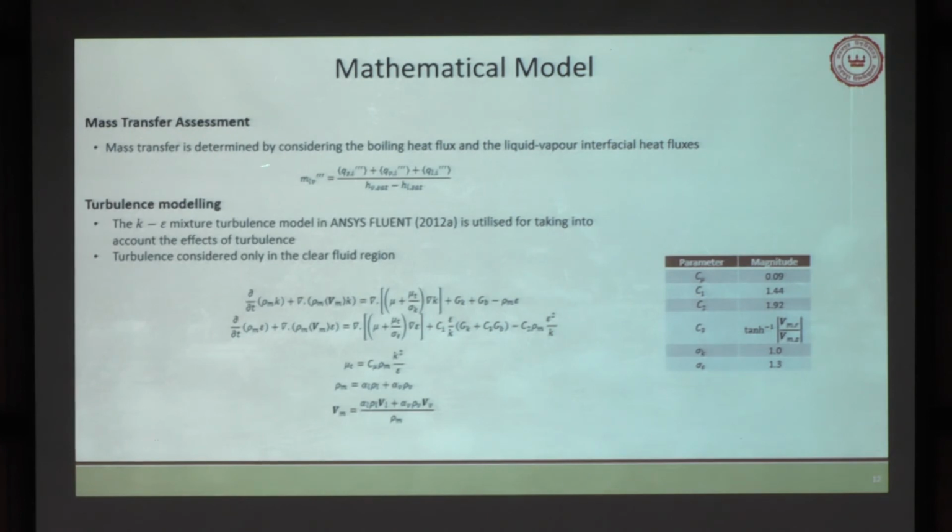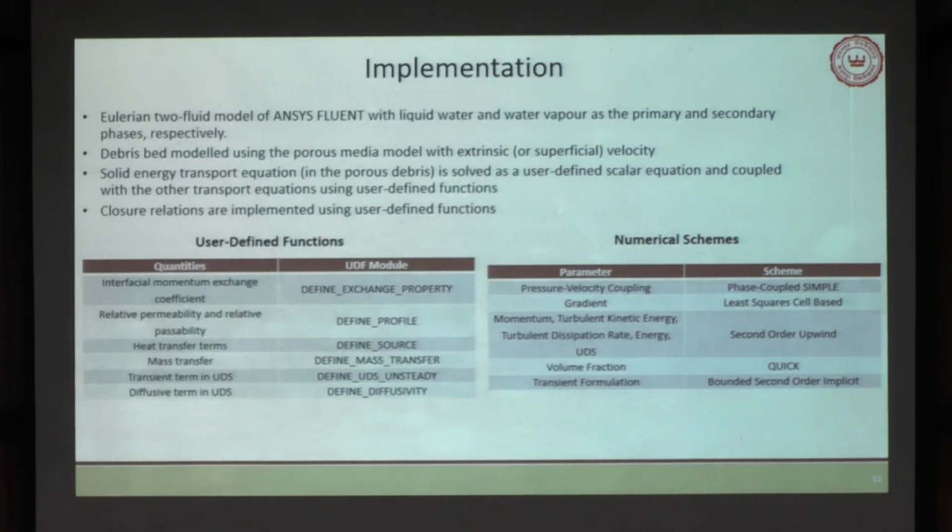And you can assess the mass transfer, because when you are solving your equation, you will have to assess your alpha value. Alpha value means your volume fraction value, so that you can assess from the mass transfer closure, and the turbulence is addressed by the standard k-epsilon model which is there in Fluent. So what we did here, we modeled the whole thing in ANSYS Fluent, and we will have to use certain UDF, user defined function, and these are the numerical schemes which are used here.